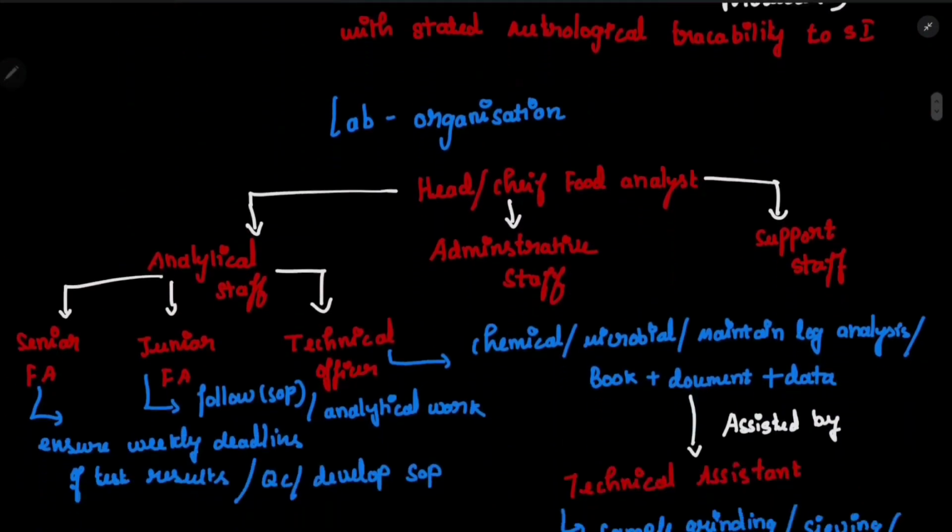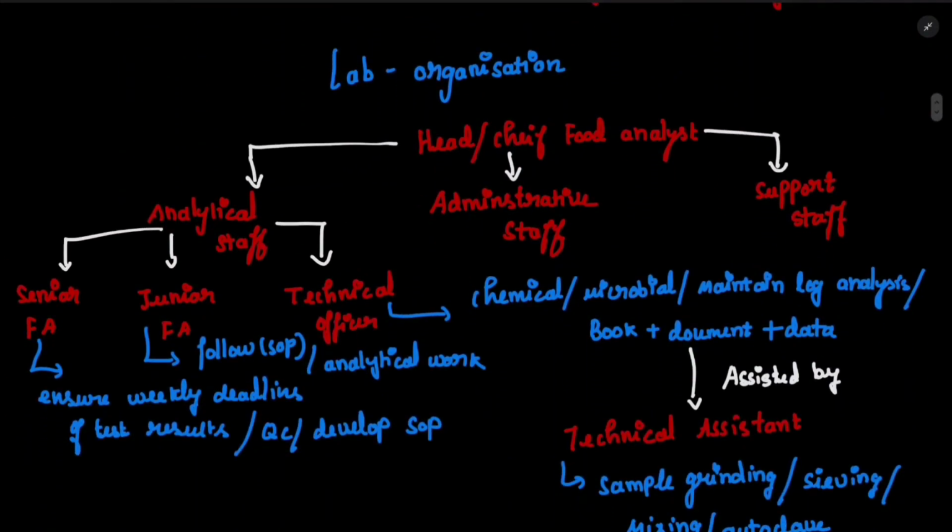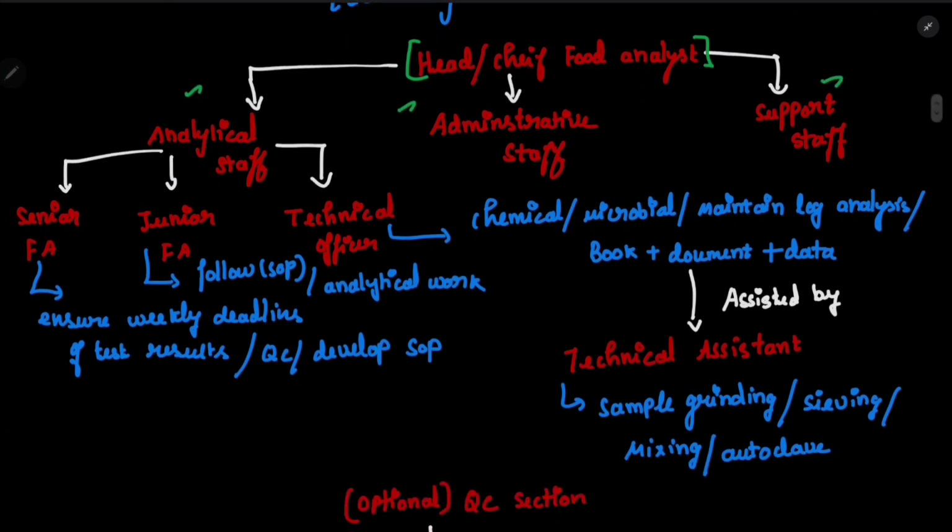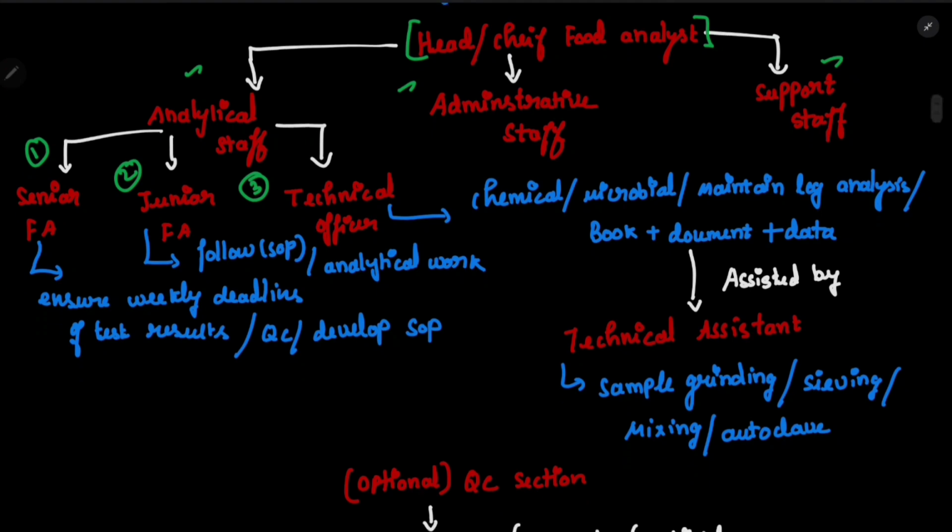This is the second point which we have discussed. Organization. What is an organization? See, if you are taking a food testing laboratory, the head is the head and chief food analyst. Under the head and chief food analyst, we have analytical staff, administrative staff and support staff. Under analytical staff, we have senior food analyst, junior food analyst and technical officers. I'll tell you the roles of each and every person.